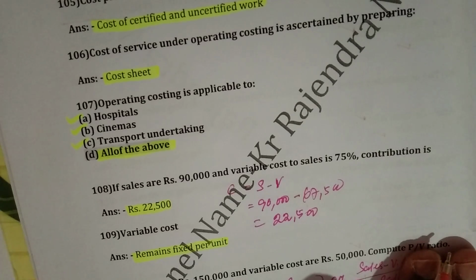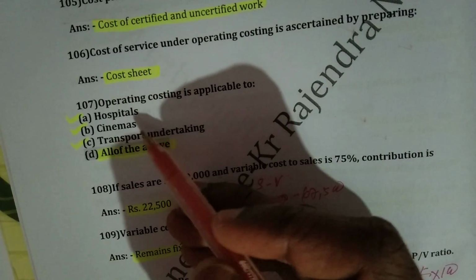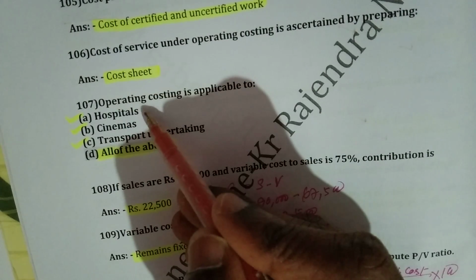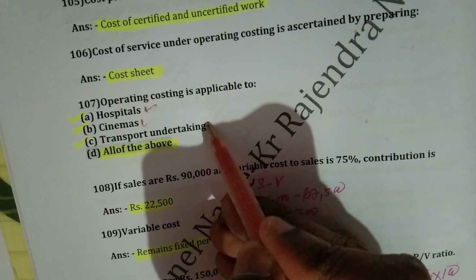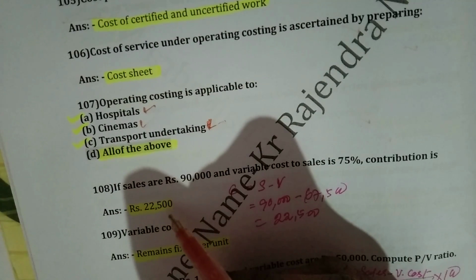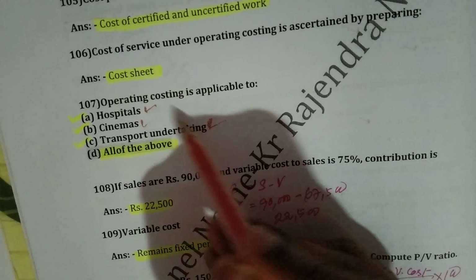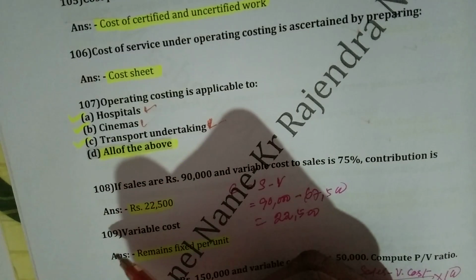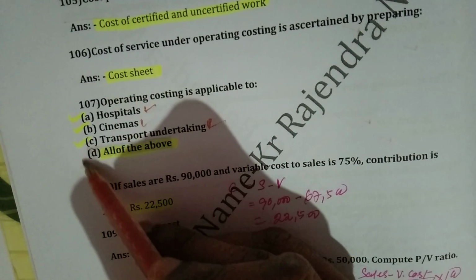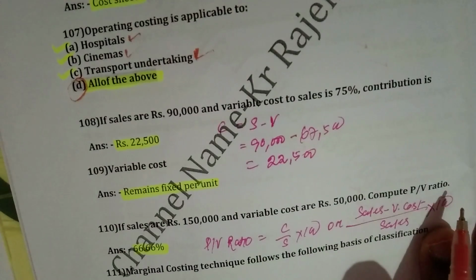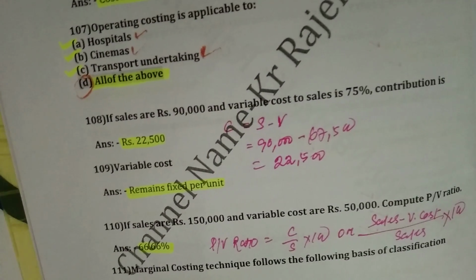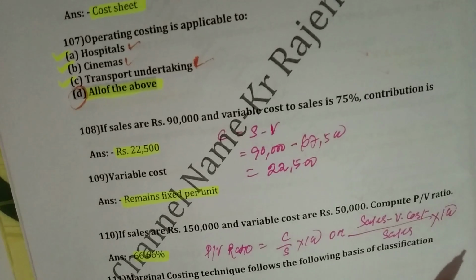Then question number 107. Operating costing is applicable to hospital, yes. Cinema, yes. Any transport undertaking, yes. So right answer will be choice number D, that is all of the above. सब में applicable होगा operating costing. Transport undertaking, hospitals and cinemas.